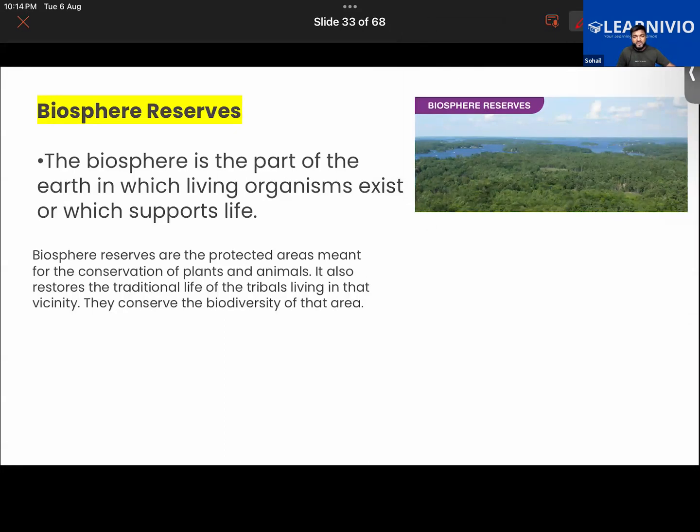As we have learned about the biosphere in the previous classes, the biosphere is that part of the earth which is the habitable zone, which makes life possible on earth. That is what the biosphere is. Getting it? Remember, in the beginning we learned about this. Okay, so talking about biosphere reserve,